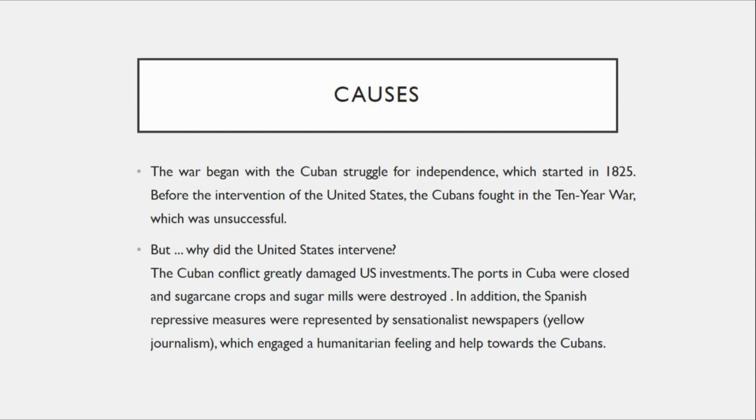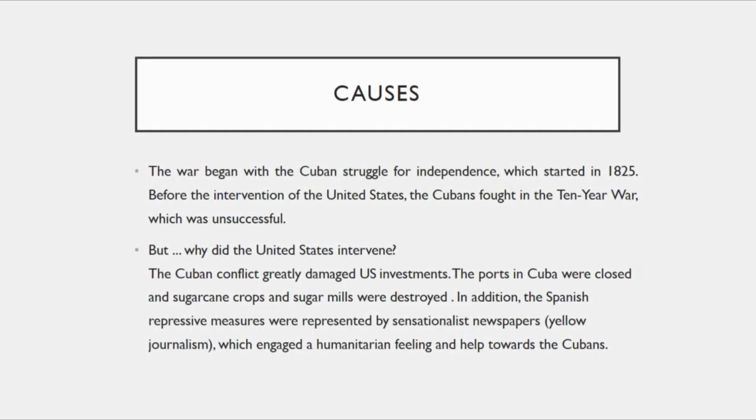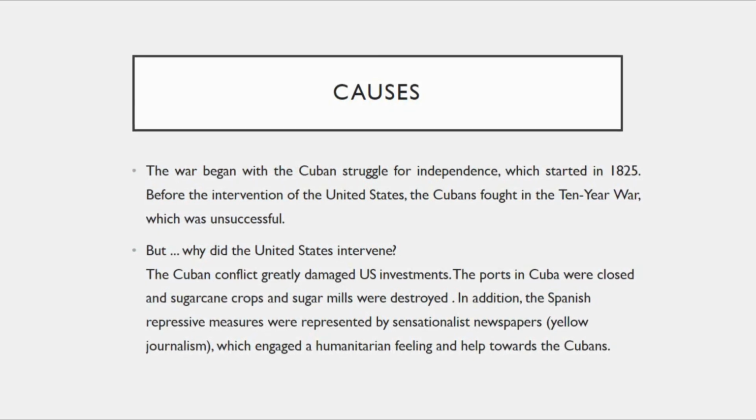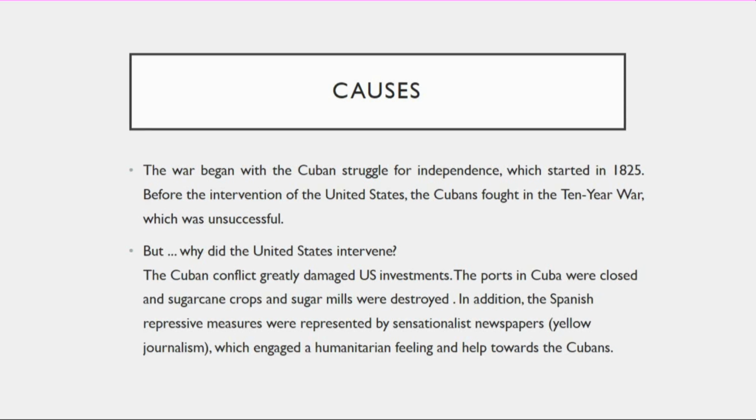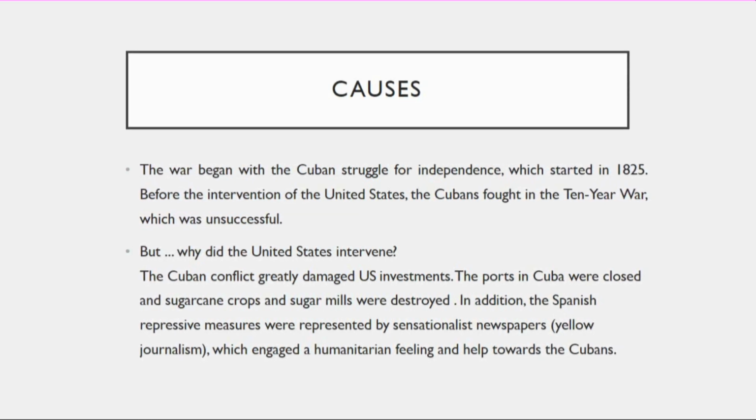Causes. The war began with the Cuban struggle for independence, which started in 1825. Before the intervention of the United States, the Cubans fought in the 10-year war, which was unsuccessful. But why did the United States intervene?